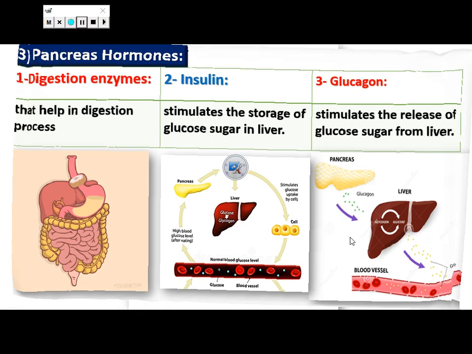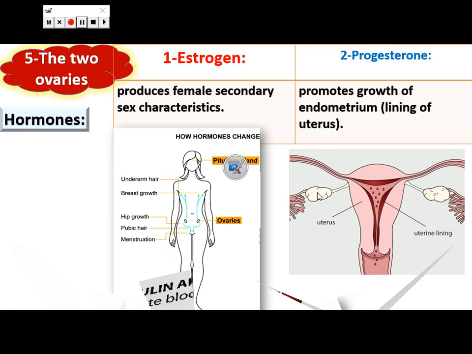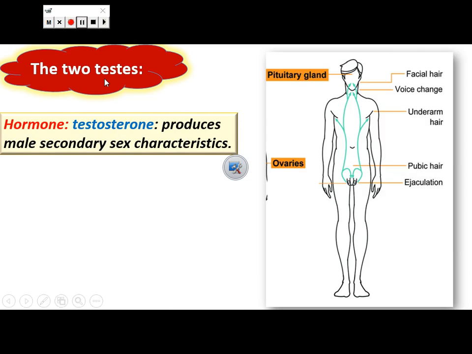The last gland is the reproductive gland, which is present in female as two ovaries, which secrete two main hormones, estrogen and progesterone, and two testes in male, which secrete testosterone, which is responsible for male secondary sex characters. Study well and see you soon, inshallah. Thank you very much.